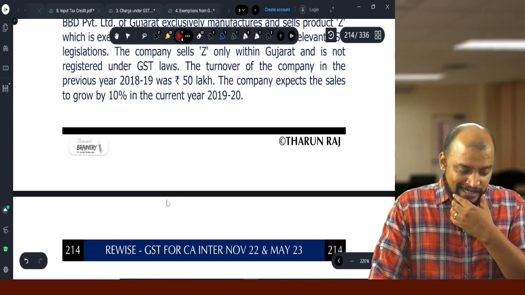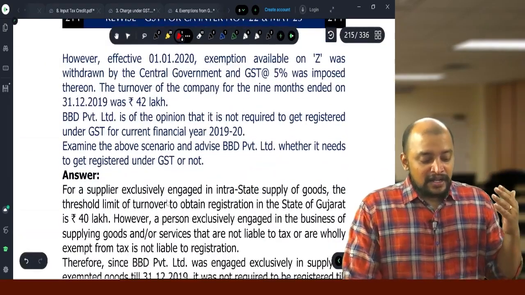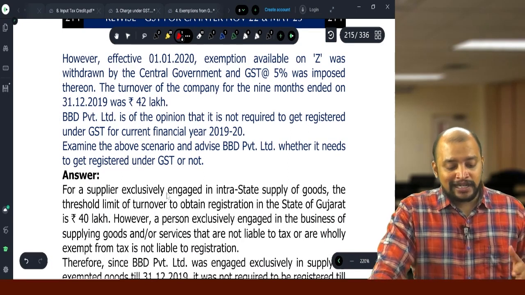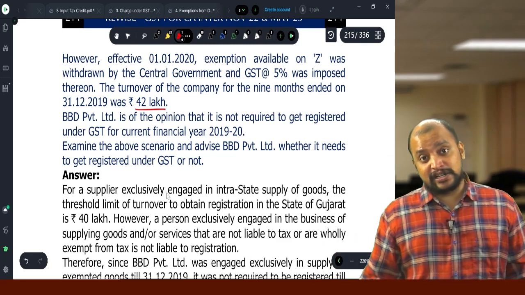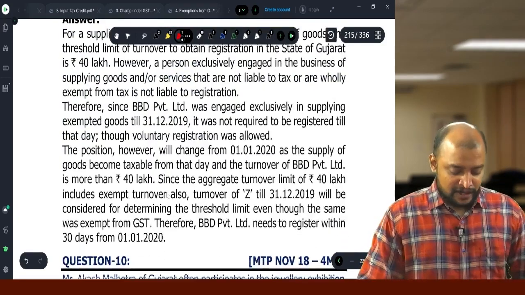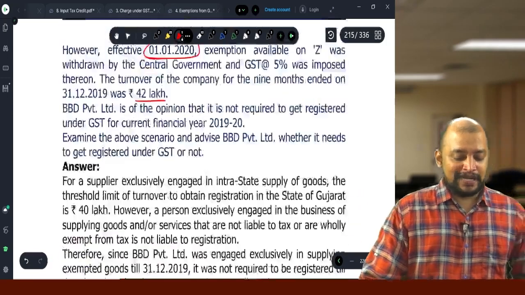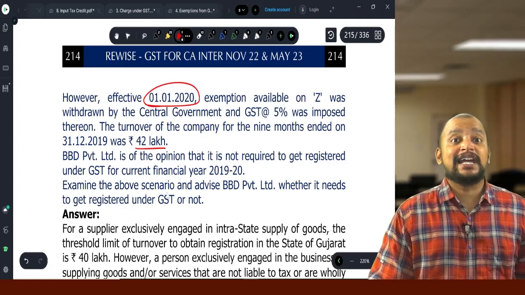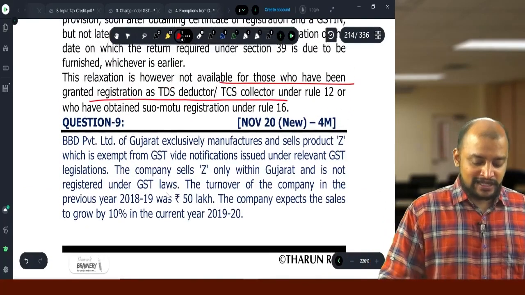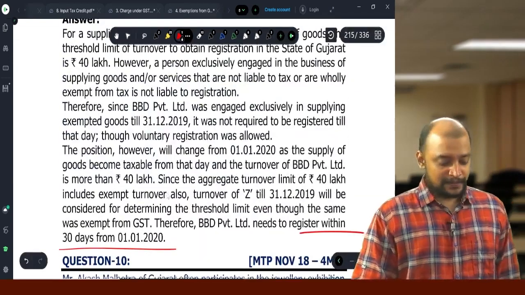So already, they are making exclusively exempted supply, so they have not registered. Now 1/1/2020, the exemption was withdrawn, and up to the date the turnover was 42 lakhs, so that exceeded the threshold limit. So therefore, within 30 days from 1/1/2020, they need to make application for registration, because within 30 days from the date when they are liable to get registered. Then why is the applicable threshold limit 40 lakhs? Because they are engaged in exclusive supply of goods in Gujarat, so 40 lakhs is the limit.